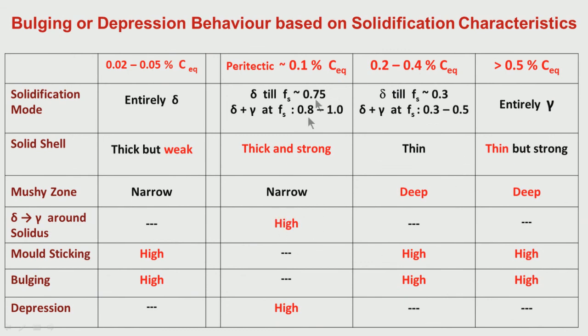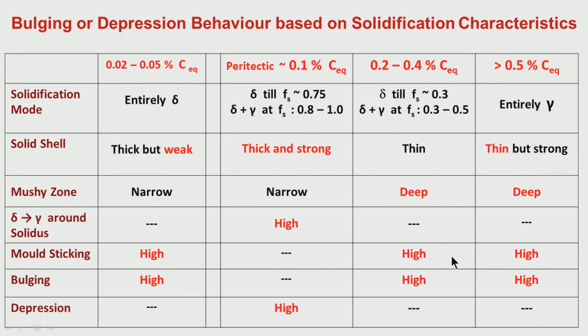Here around 0.1% carbon, it was maximum around the solidus temperature. For low carbon, it is lower than the solidus temperature. At 0.1% carbon, it is near the solidus temperature. At 0.2 to 0.4, it is much above the solidus temperature, around 30% to 50% solid. So here also delta to gamma is taking place higher than the solidus completion temperature.